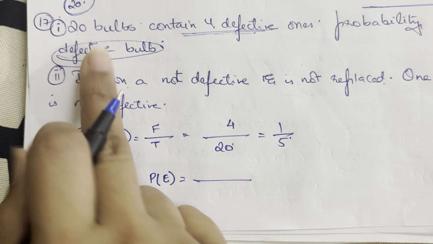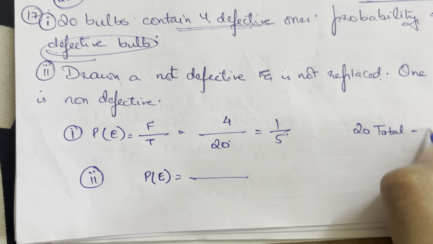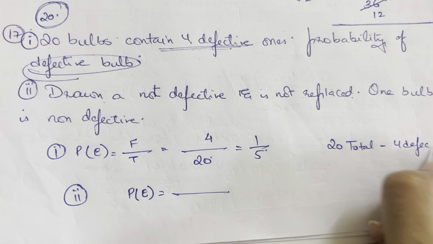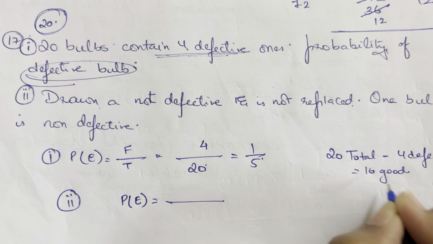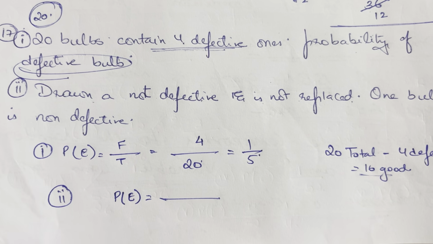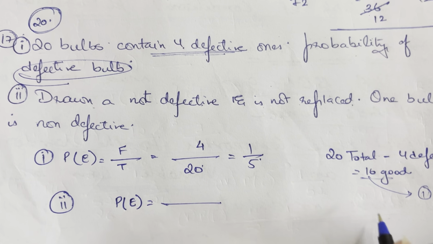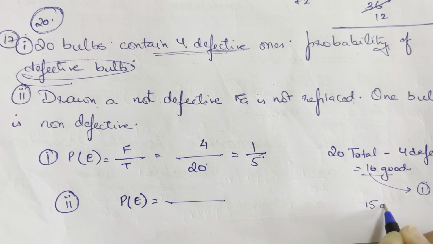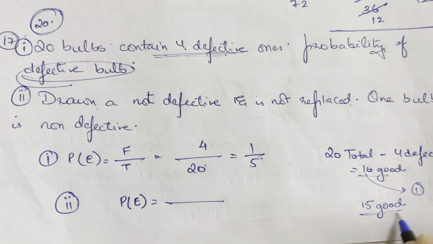So how many good bulbs are there actually? 20 are the total bulbs, minus the 4 defective, so that becomes 16 good bulbs. From this 16, in the first pick I'm picking out one bulb, so now I'm left with 15 good bulbs.